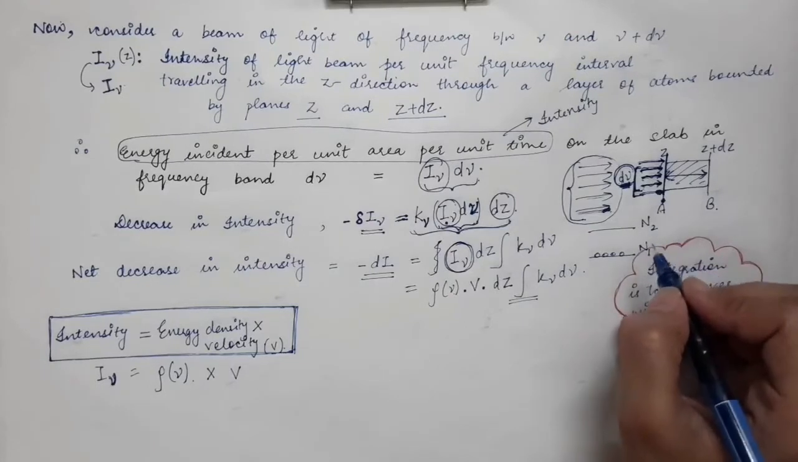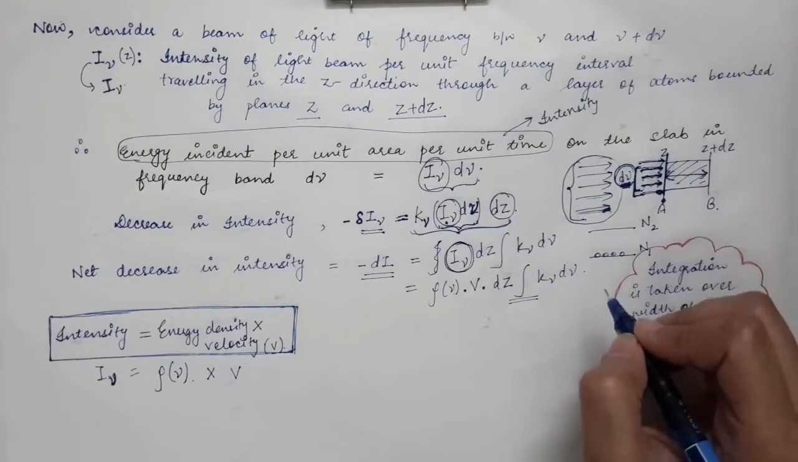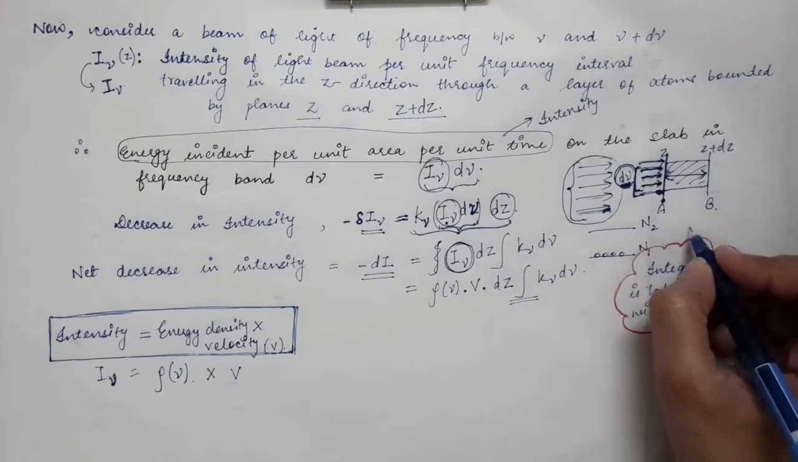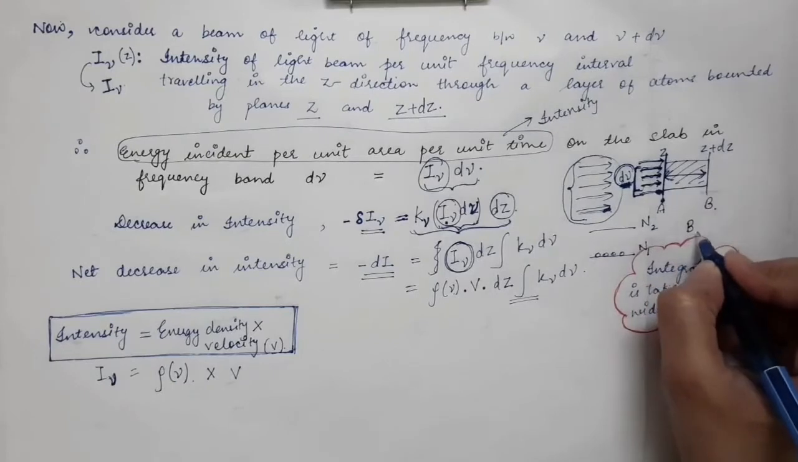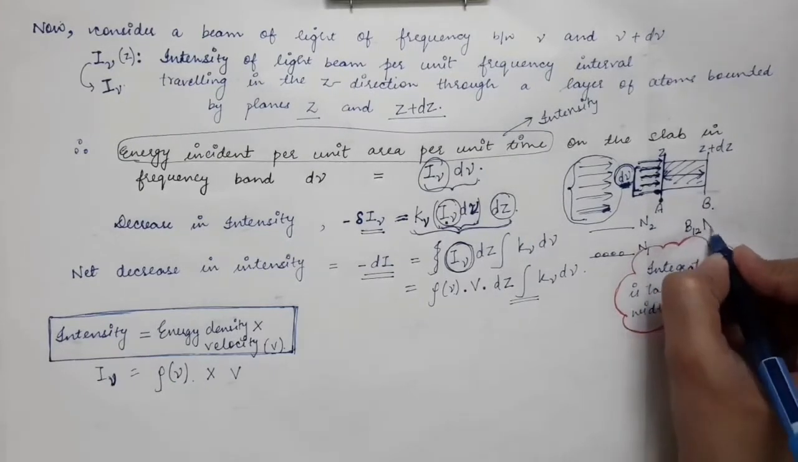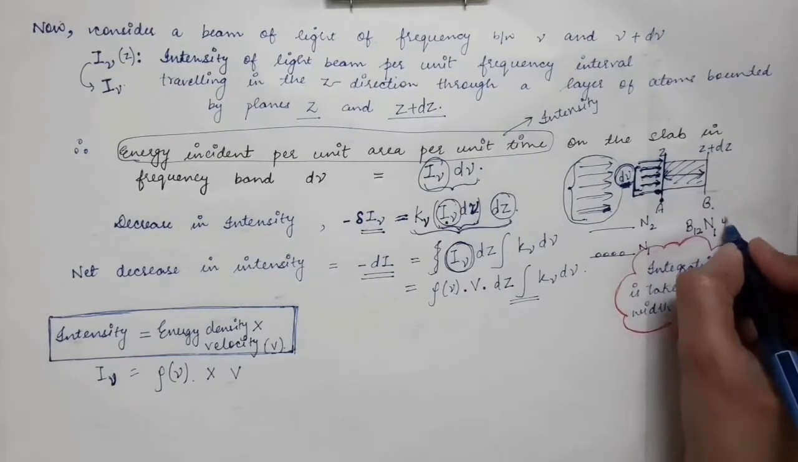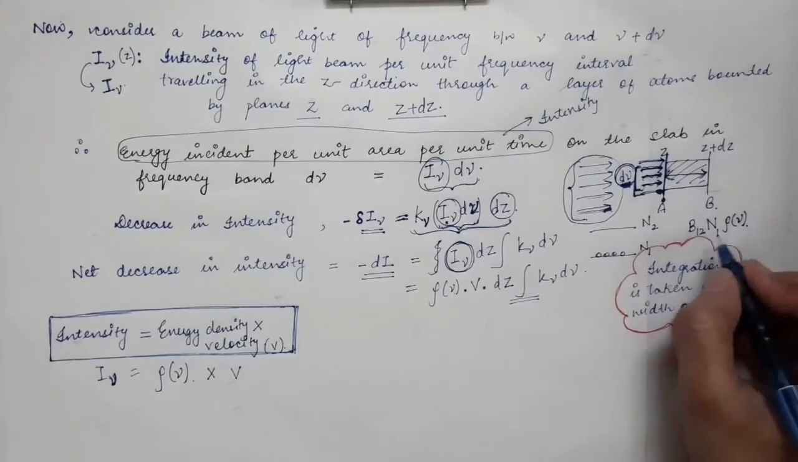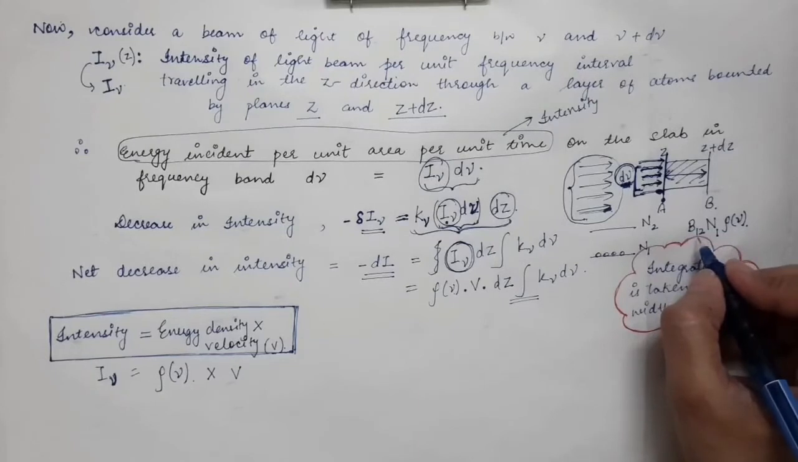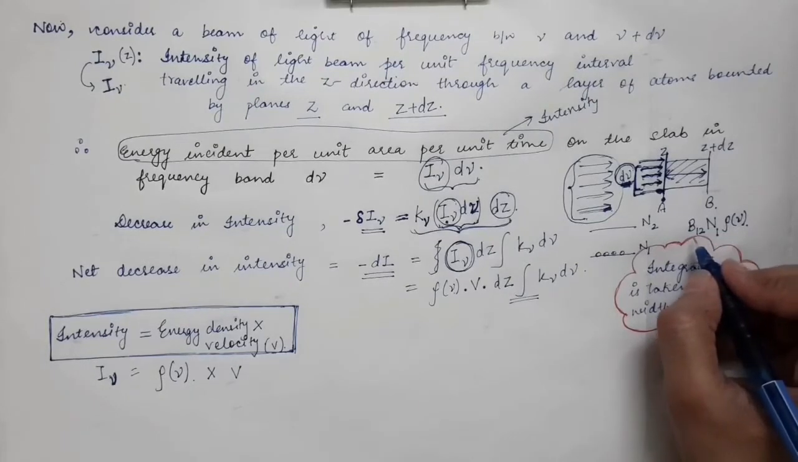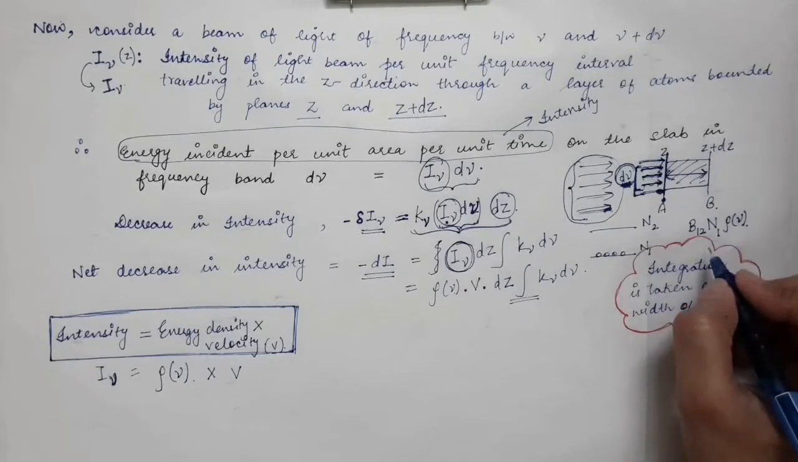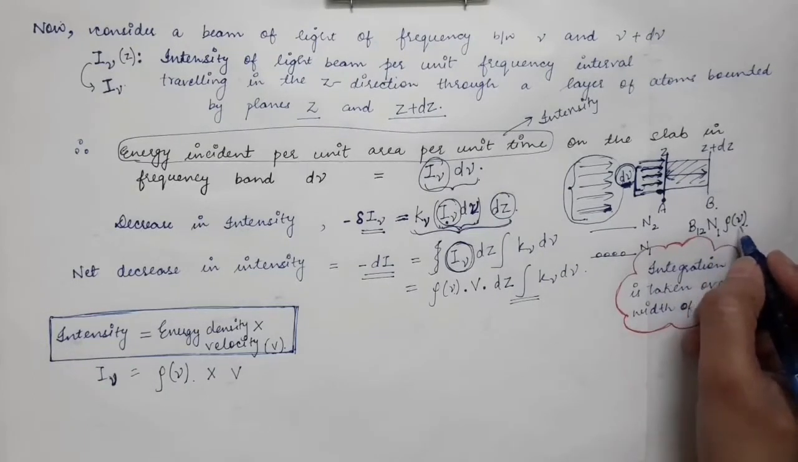Now what is the rate of absorption in this case? We have already done this. The rate of absorption is given by B12 into N1 times rho nu. Here rho nu is the energy density, B12 is the probability of the absorption process, and N1 is the number of atoms in unit volume in the ground state. So this is the rate of absorption.